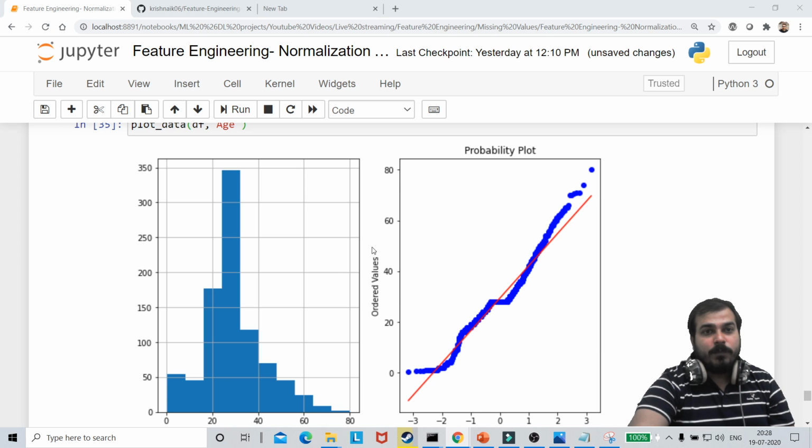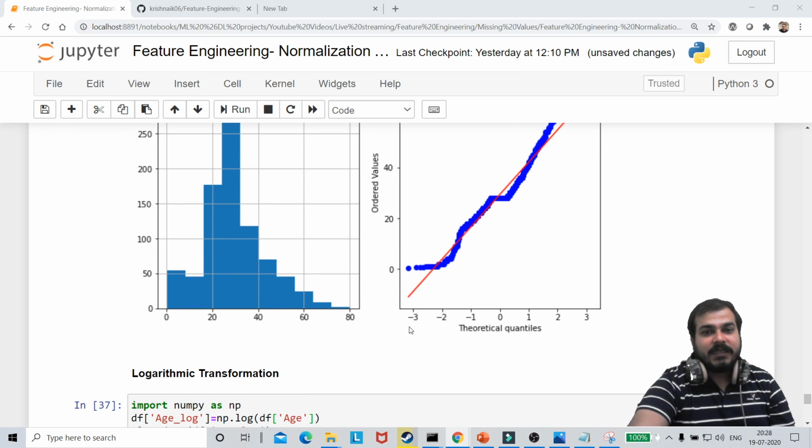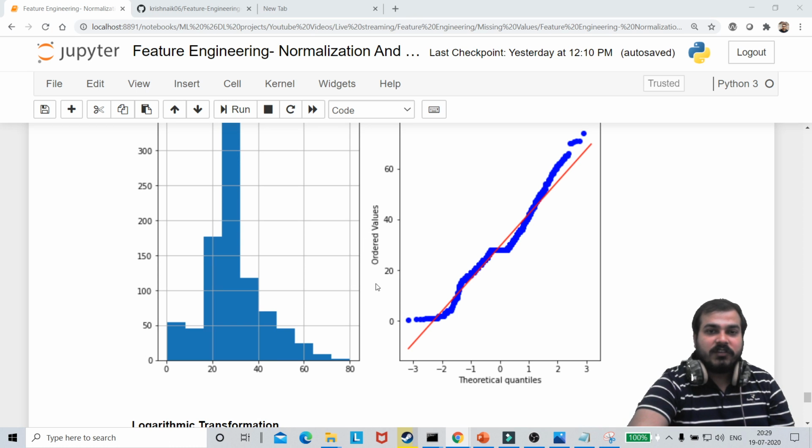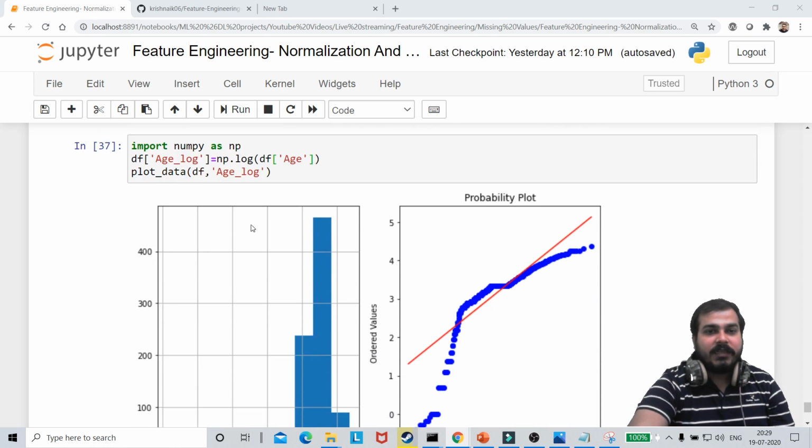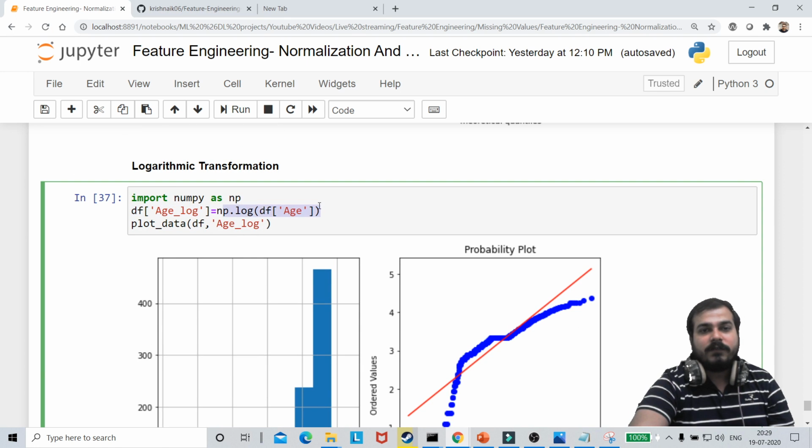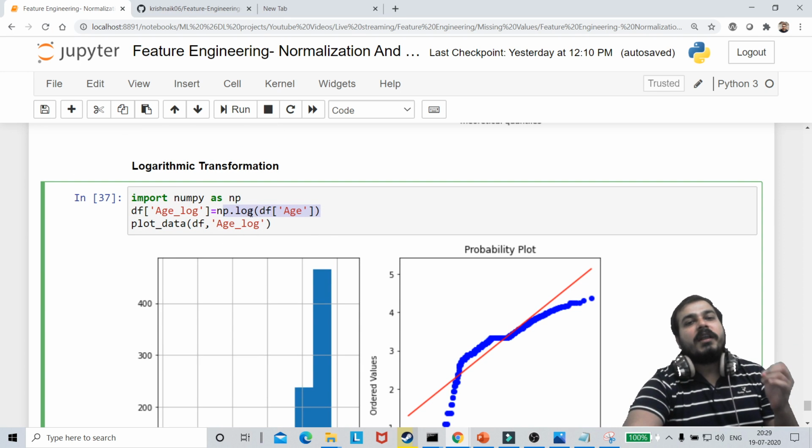See, guys, a QQ plot is the combination of whatever age values you have, which you will have on your y-axis. On your x-axis, you will be creating these theoretical quantiles, so this is all normally distributed data that gets initialized. When you check these observed values, which are the real values present in your age, it should fall in the straight line. In logarithmic, what I did is I just found the log of this particular age. That is why it is called logarithmic.